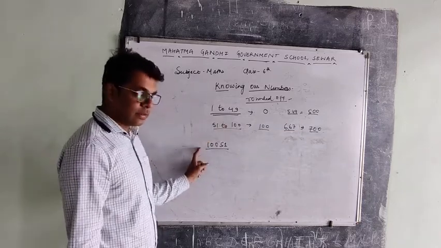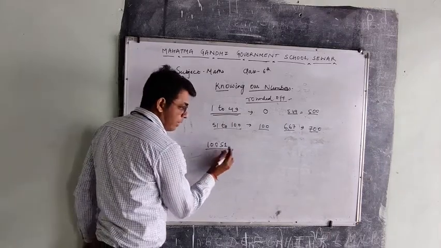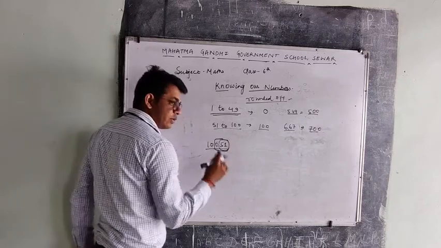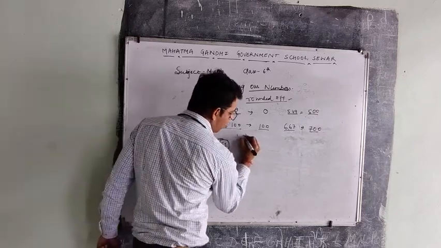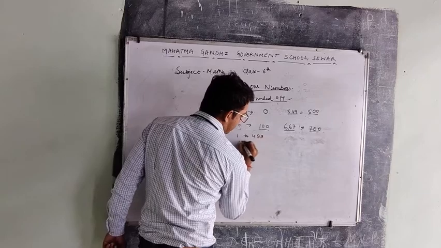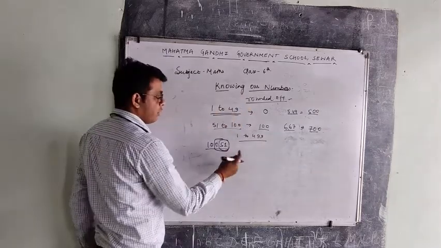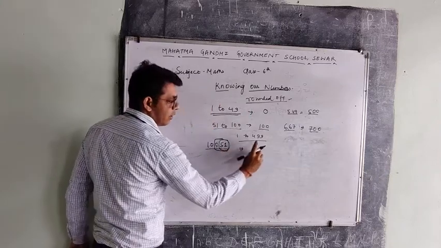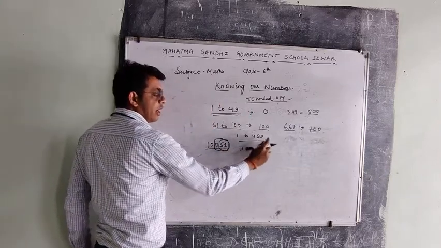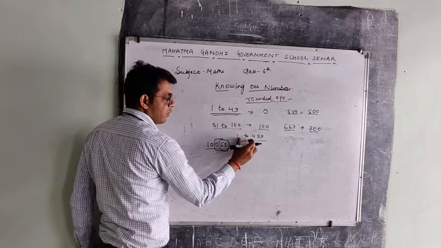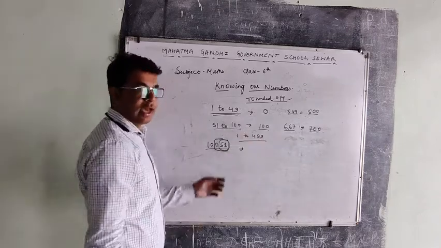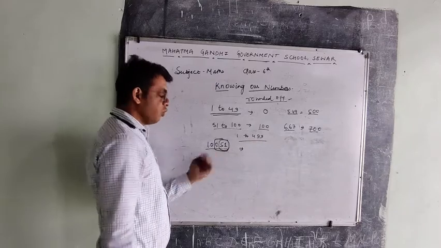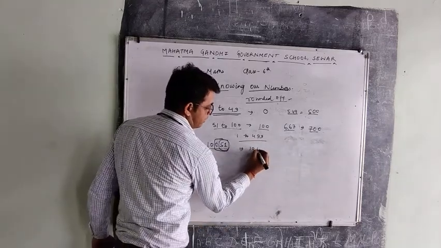If the number we are talking about has its last three digits between 1 and 499, then it will be rounded off to the preceding thousand. It is 51 and we are talking about 499. 51 exists between 1 and 499. Then what will we do? The number will be rounded off to 10,000.